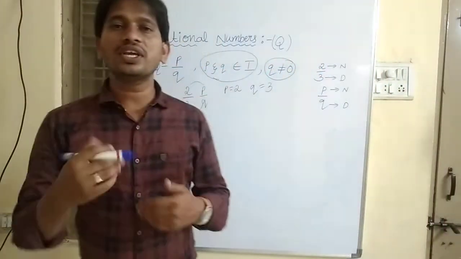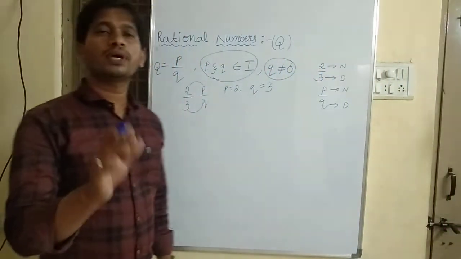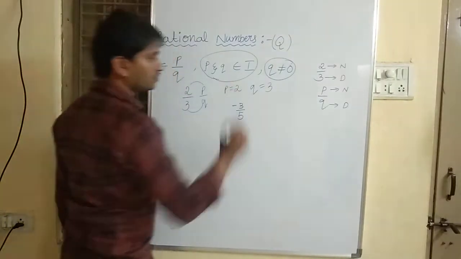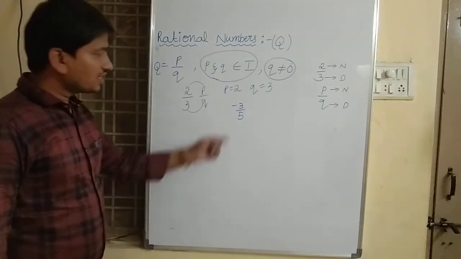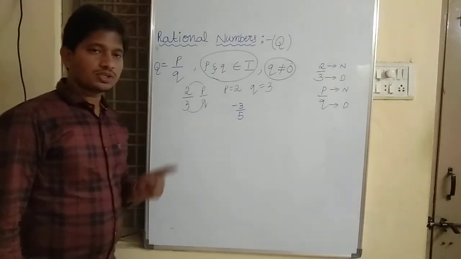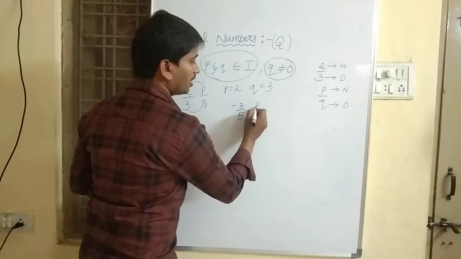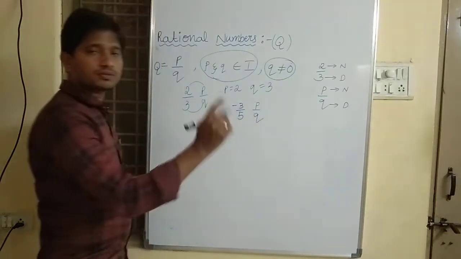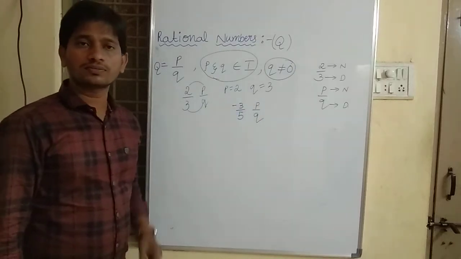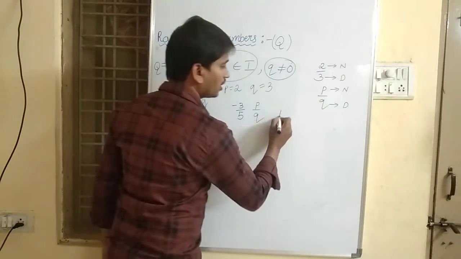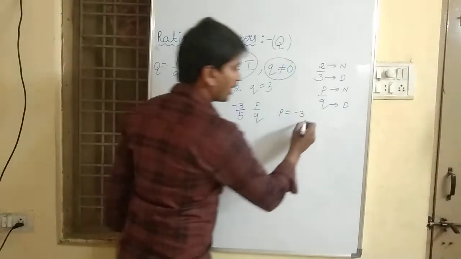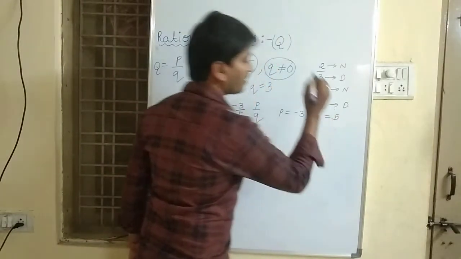Anything which can be written in the form of P by Q. For example, minus 3 by 5. Is it a rational number? Yes, of course. First of all, you have to see whether it is in the form of P by Q or not. Here the value of P is minus 3, that is the numerator, and the value of Q is 5, which is our denominator.